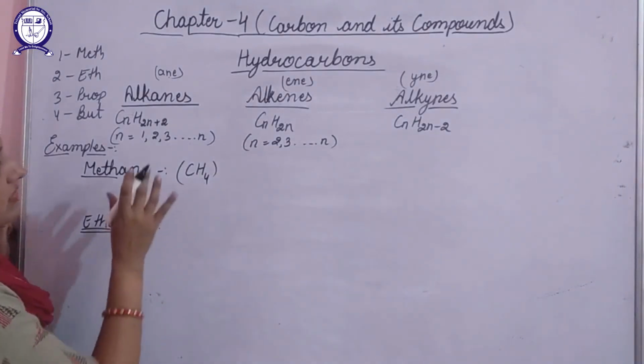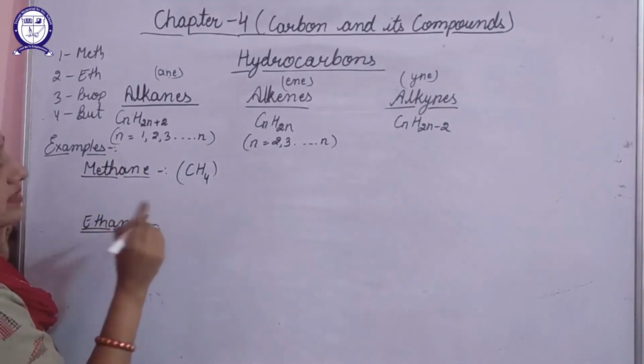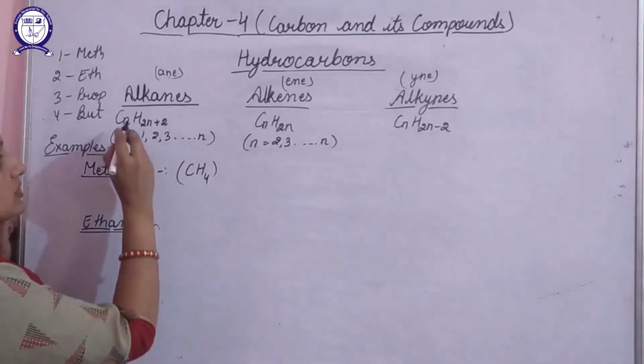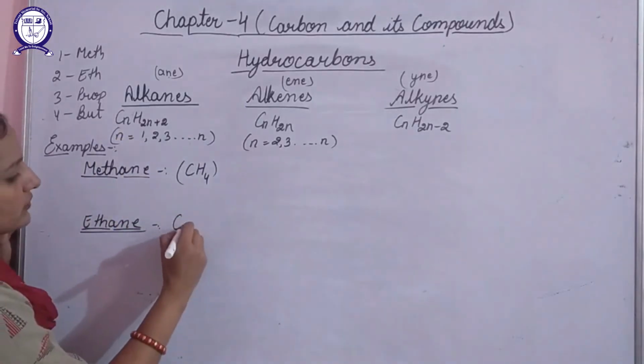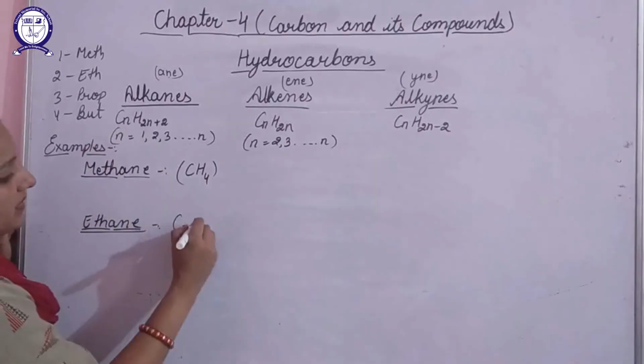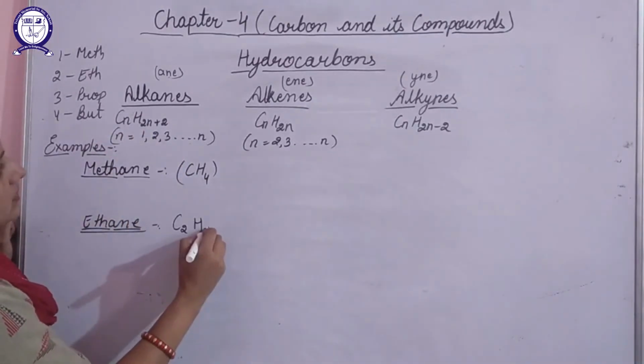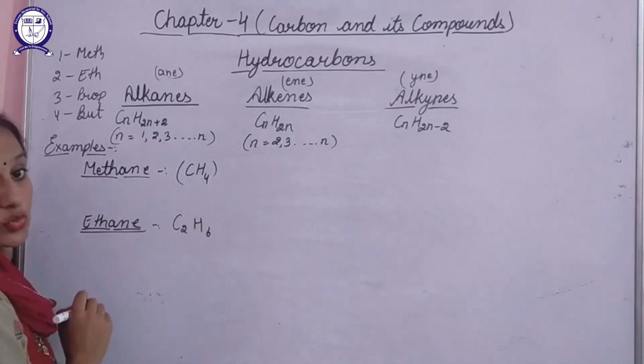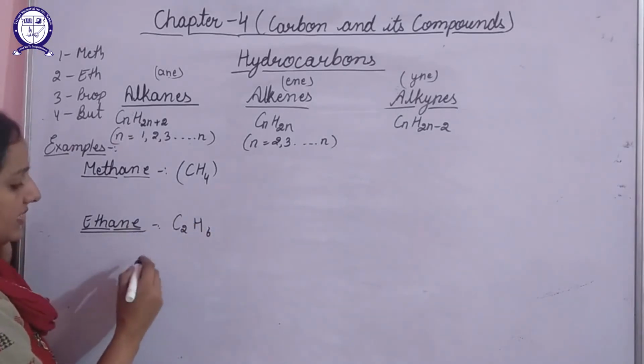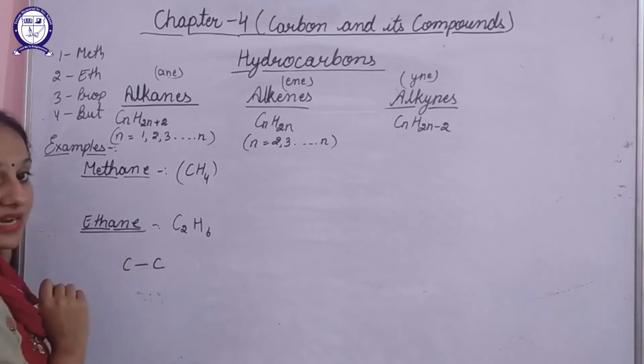What will be the formula for ethane? Here n will be 2. When you substitute the value of n as 2, you will get C2, and in place of H it will be 6. C2H6 will be the formula for ethane. So here 2 carbon atoms are connected.